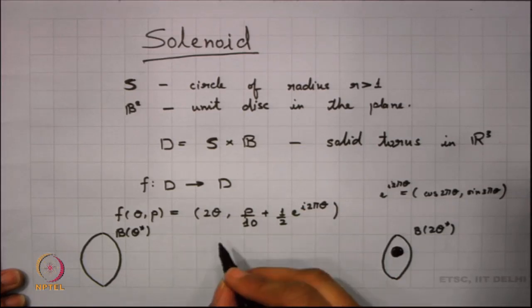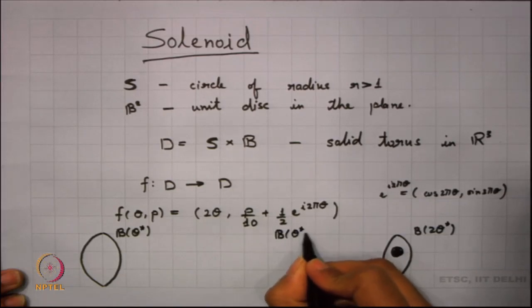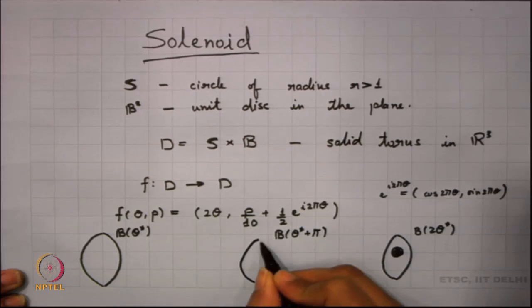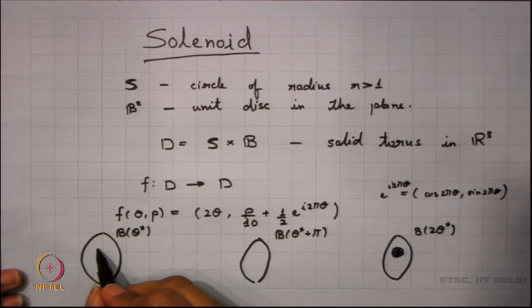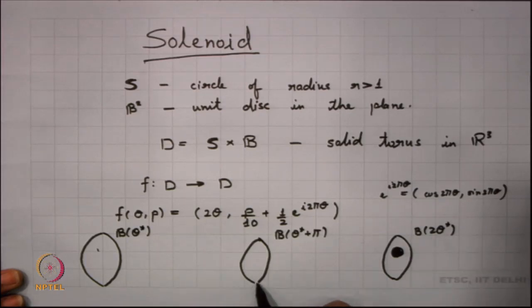Now, if I look into what happens to B of theta star plus pi, what happens to this cross section? Then this cross section is also mapped onto B twice theta star, right. This cross section was mapped here, in B twice theta star, and if we look into what happens to this other cross section, it is also mapped into B twice theta star, because that is how it goes, right.